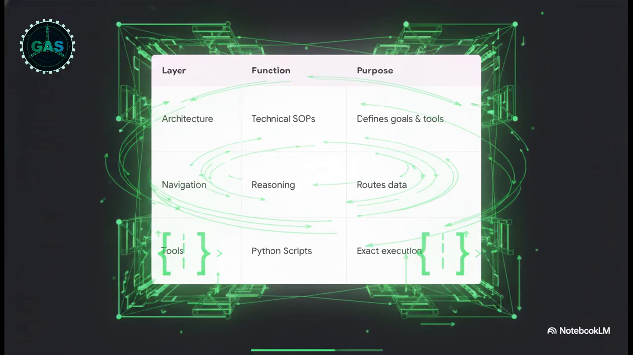Layer 1 is the architecture. These are your technical SOPs that clearly define the goals, inputs, and edge cases. Layer 2 is navigation. This is the reasoning layer. It smartly routes data around, and this is key, it doesn't execute complex tasks itself. That is left to Layer 3, the tools. These are hard-coded, deterministic Python scripts that run exactly the same way, every single time. By separating the AI's fluid guessing game reasoning from the rigid, hard-coded execution tools, we can finally guarantee enterprise-level reliability.